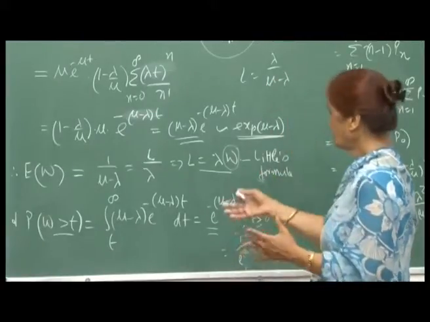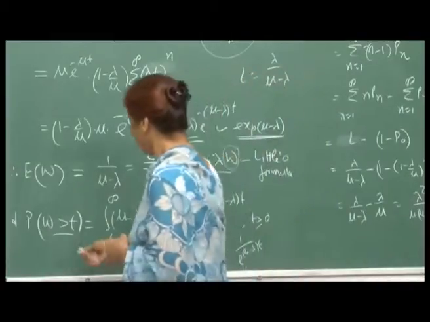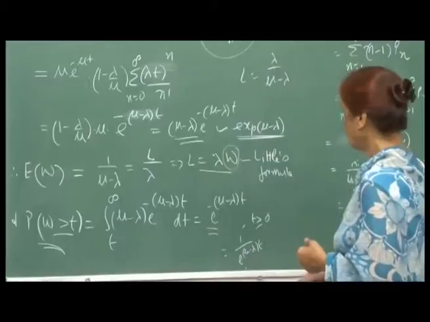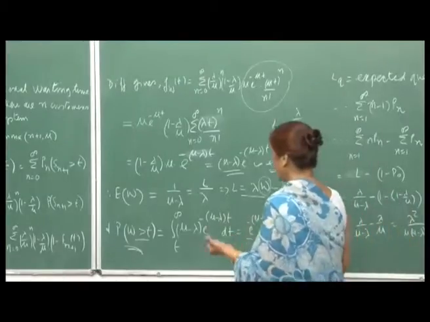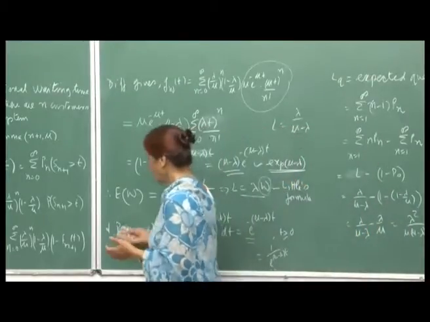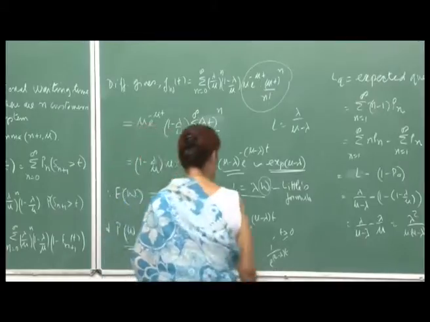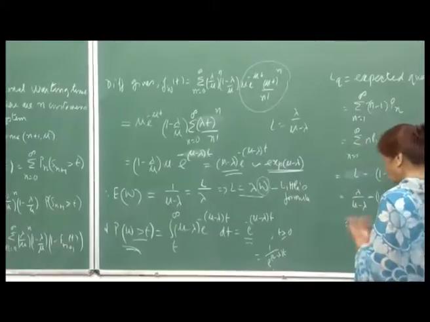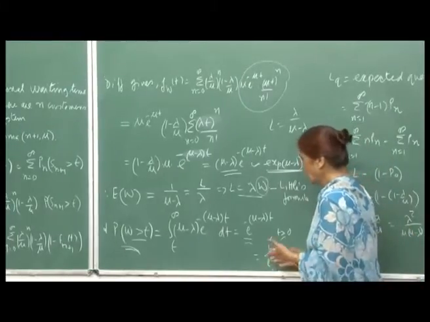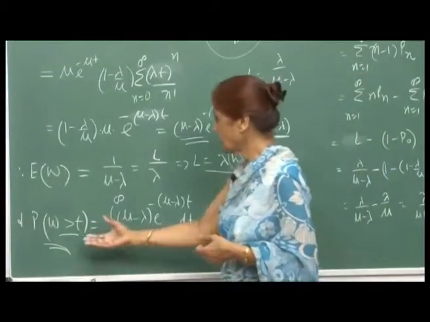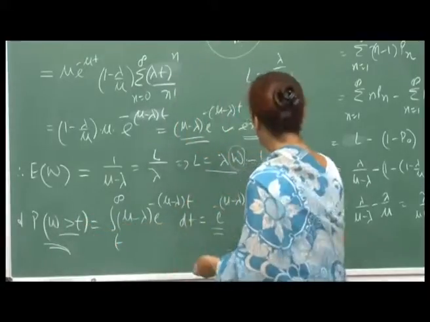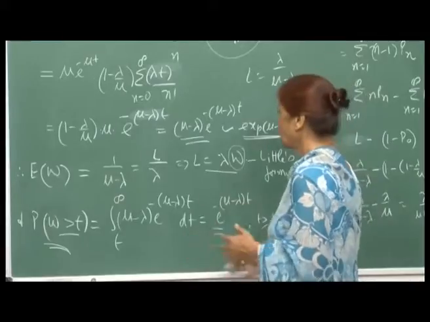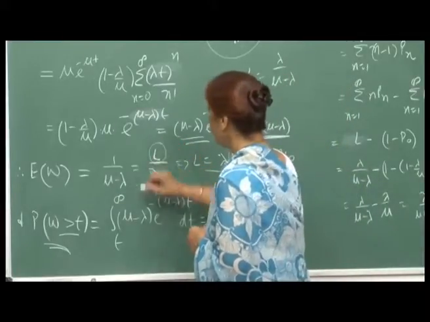See, all these relationships and these quantities will help you in modeling a very efficient queuing system. Depending on what parameters you consider important, you can accordingly concentrate on those, and then design your system so that your mu and lambda conform to that. In the sense that if you want your L to be small, that means you do not want the place to be crowded all the time, then you concentrate on this.